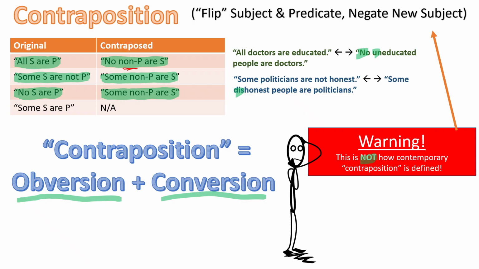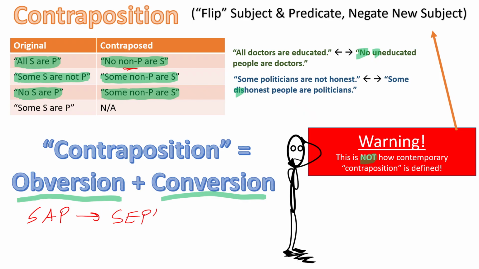As I said, we can think about contraposition as obtained by doing two operations, obversion and then conversion. So for instance, let's think about all S are P, the universal affirmative proposition. We'll symbolize that as SAP. If we obvert that, we're going to negate that predicate. So we're going to have to change the quality to get S E P-complement.